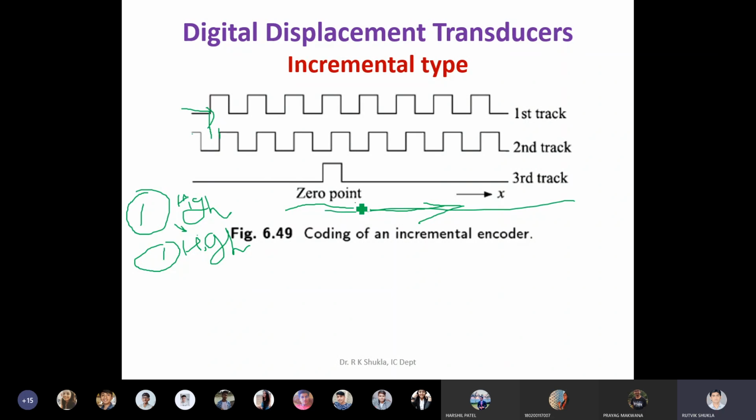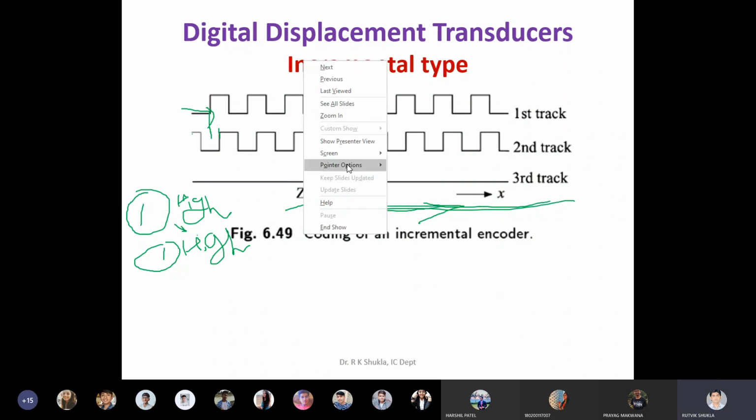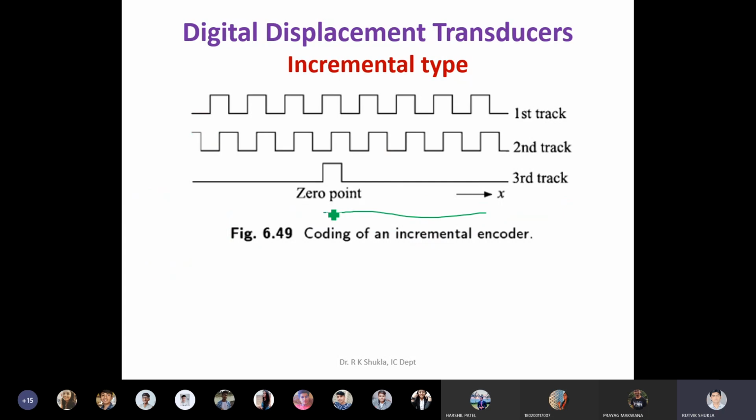If I change the direction, suppose it moves like this, then I am changing the direction like this. Now in this case, what happens? Again, here you can see they both are displaced from each other. Clear? So if you see from this side, then what happens? The 1 beat of the second track will come prior to the first track.